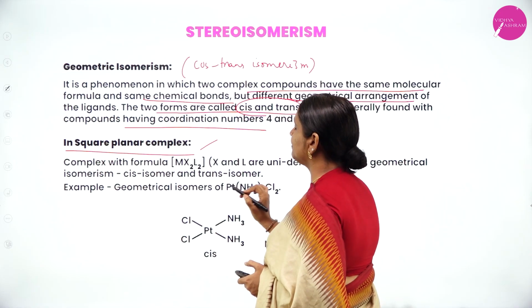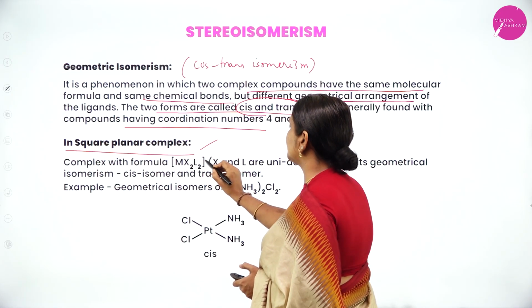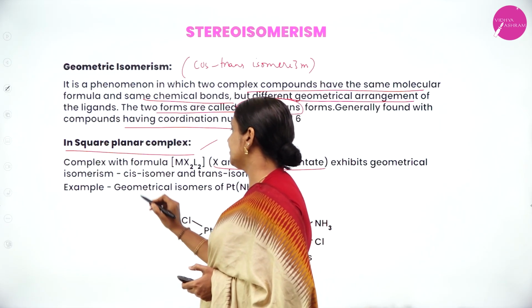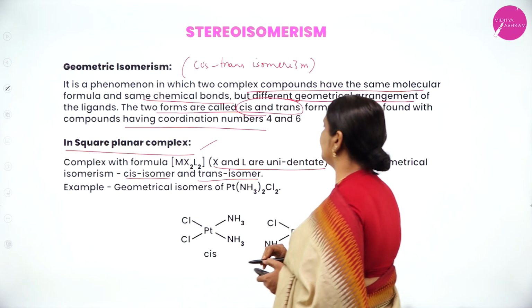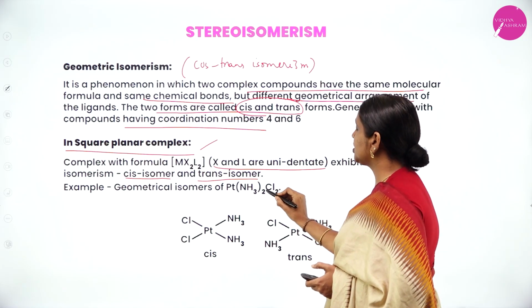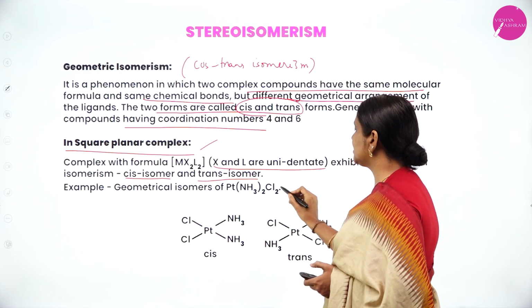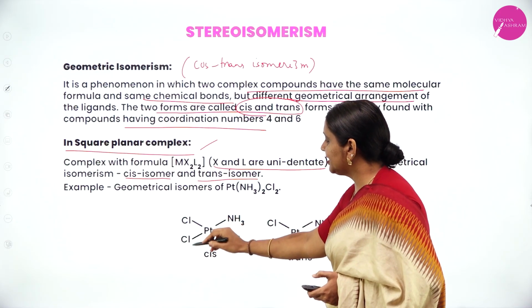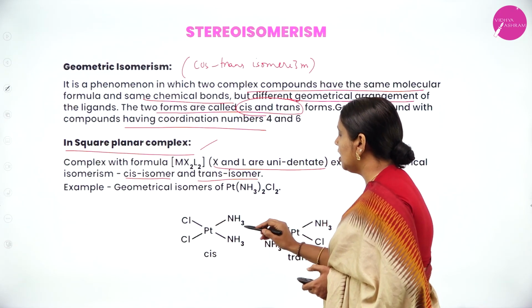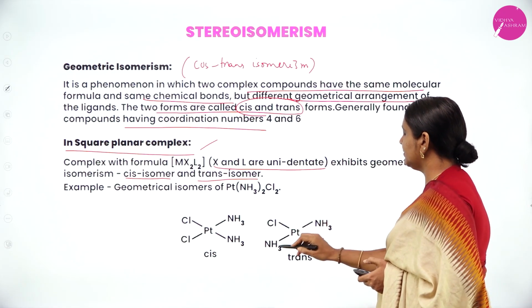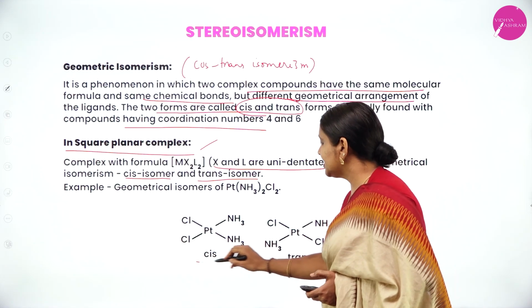Let us consider a complex with the formula MX2L2, where X and L are unidentate ligands, which exhibits cis and trans isomerism. For example, platinum attached with 2 ammine ligands and 2 chlorido ligands, Pt(NH3)2Cl2. Observe here, the 2 chlorine ligands lie on the same side; here they are present opposite to each other. Therefore, it is known as cis and trans.